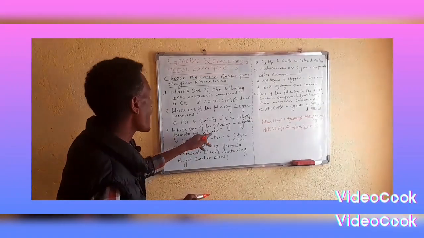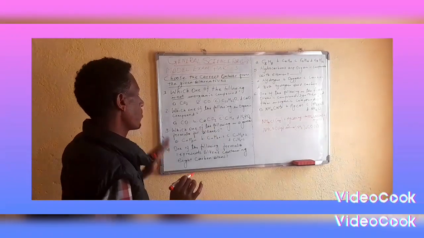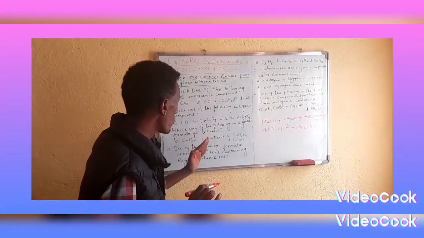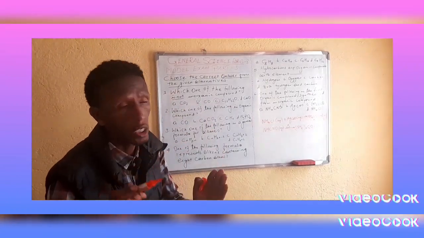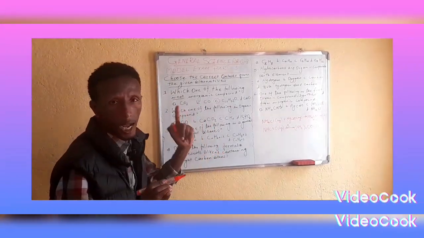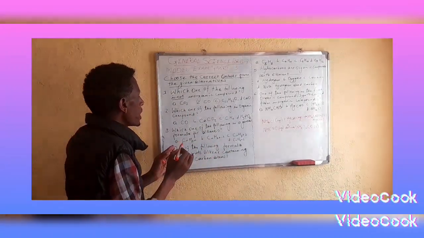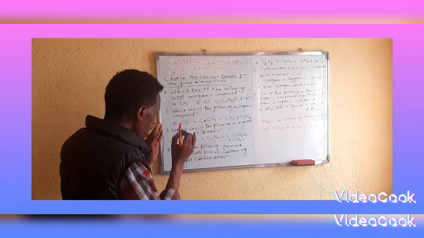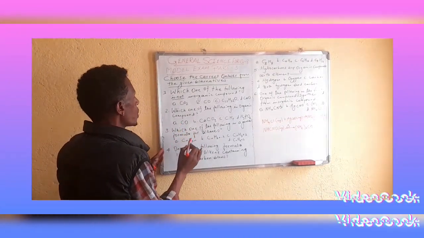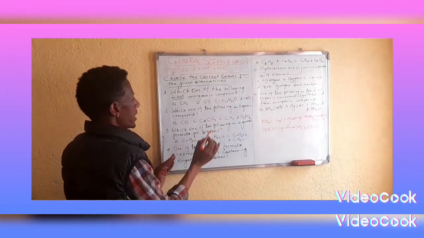Which one of the following is the general formula for alkanes? As I said before, hydrocarbons are compounds which contain carbon and hydrogen. Hydrocarbons can be classified as alkane, alkene, and alkynes, and these three kinds have their own general formula. CnH2n is alkene.